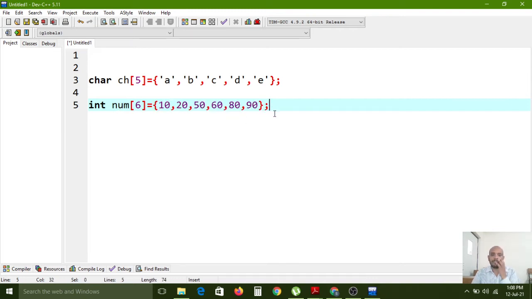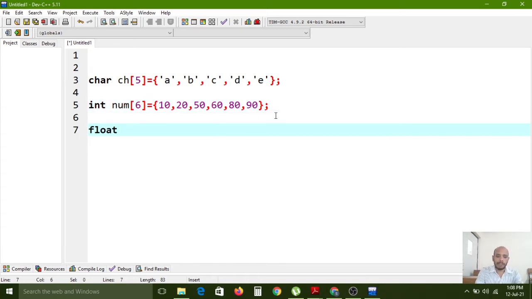Like that we have to create the arrays. So if you create the float related data type array, float x equal to, here how many values we need to store? 4 values. So that also allows fraction points, because the data type is what? Float. Float data type is used for what purpose?